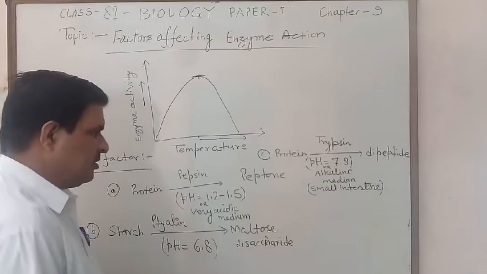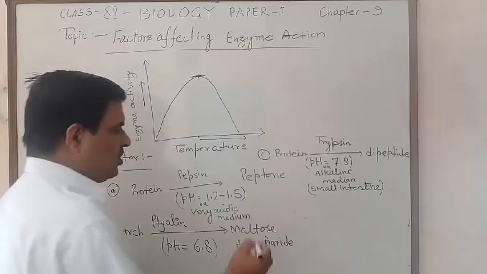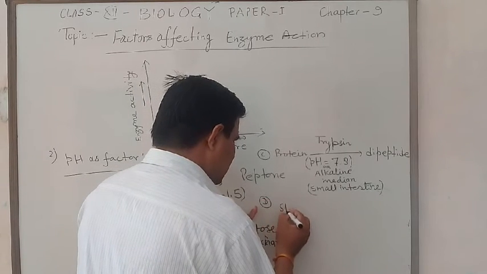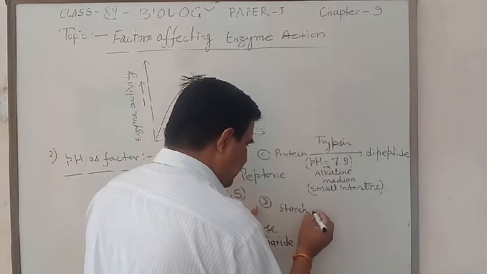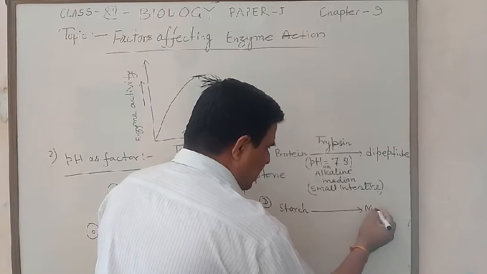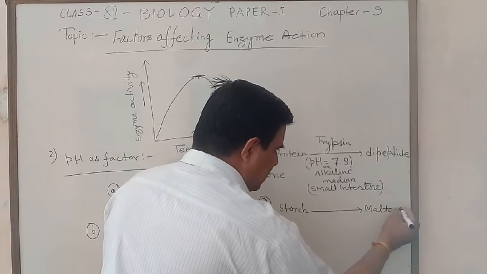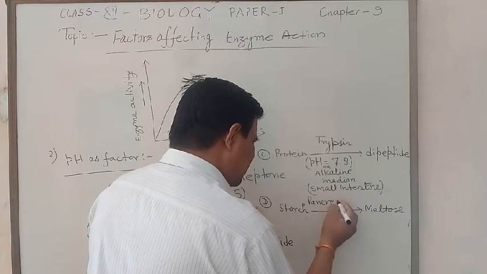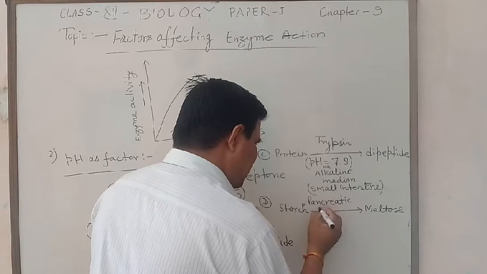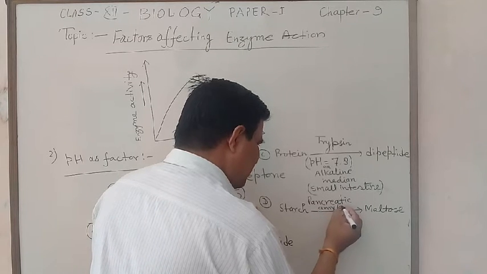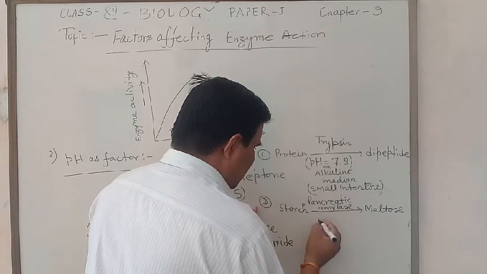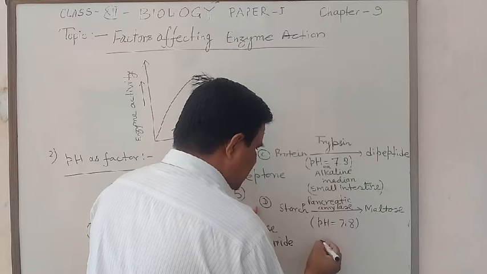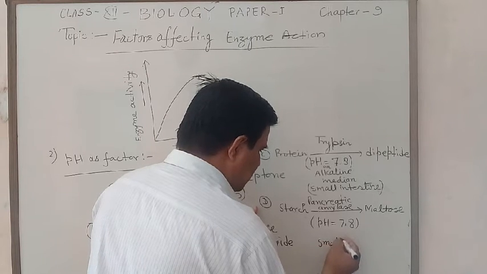Likewise, the other enzymes also work. Here starch changes into maltose by the pancreatic amylase enzyme at pH value 7.8 in the small intestine.